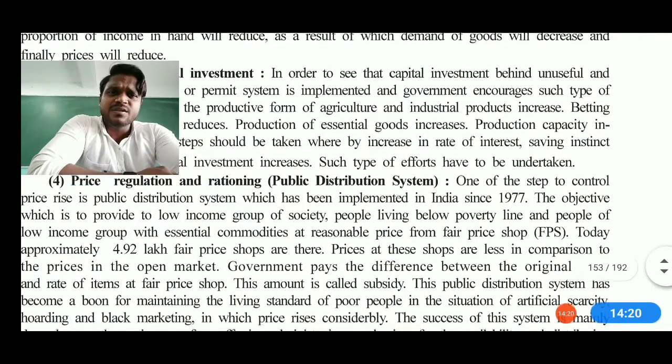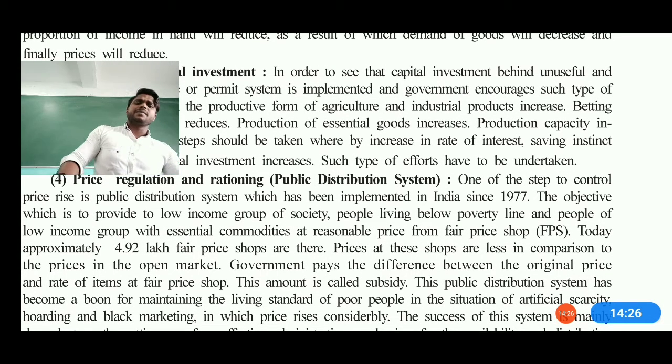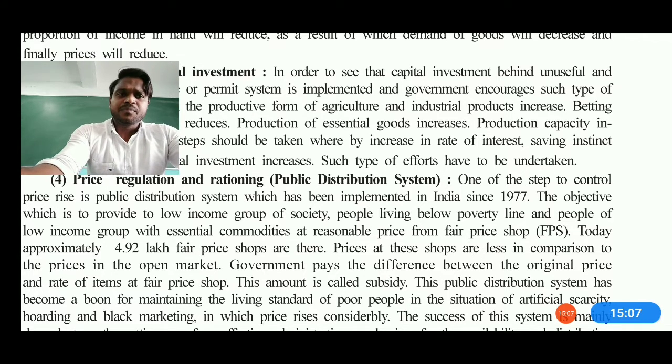Now see, price regulation and rationing means PDS. What is PDS? One of the steps to control the price rise is PDS, that is the public distribution system. According to this step, it has been implemented since the year 1977. The objective was to provide essential commodities at a reasonable price at the FPS to the low income group of society and people living below the poverty line. Today we have approximately 492 lakh fair price shops in India.